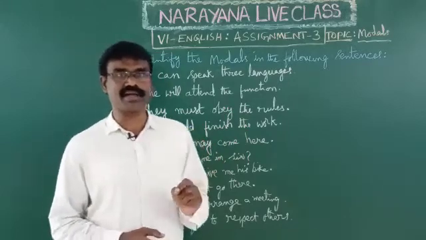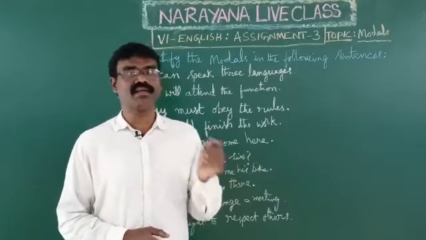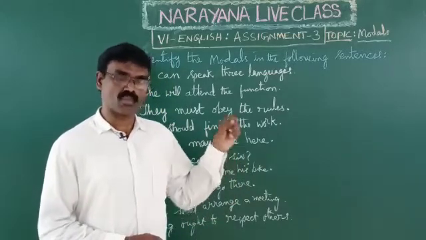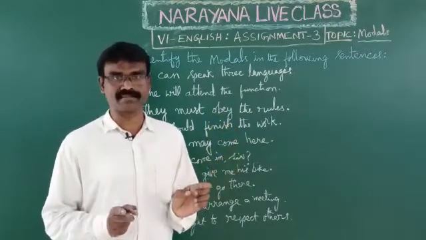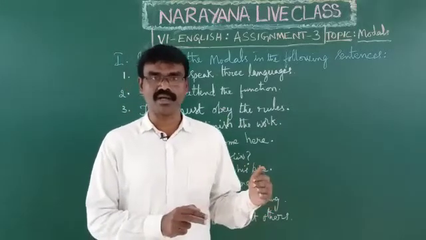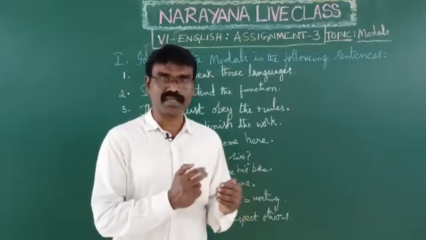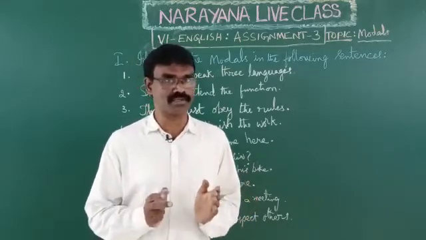A primary auxiliary can be used as main verb as well as helping verb. But modals are used only as helping verbs. They help the main verb. And primarily they are used before the basic form of the main verb.